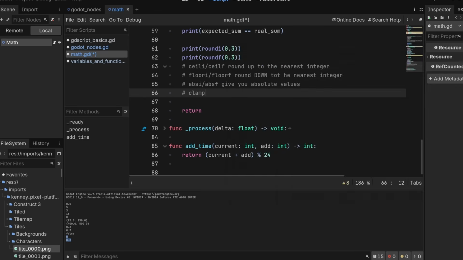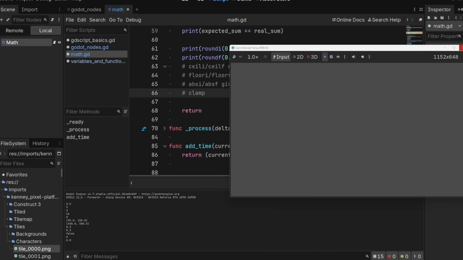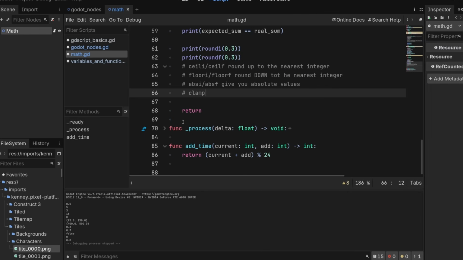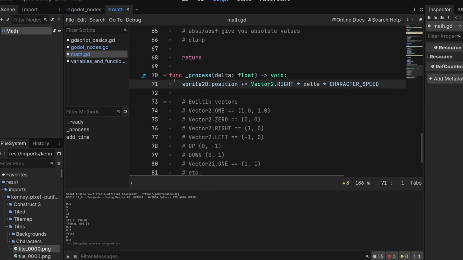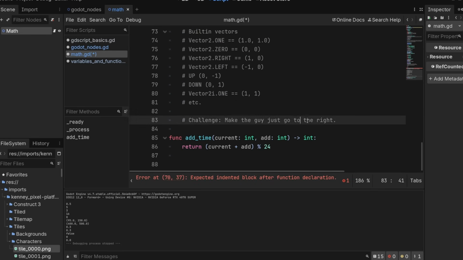So if we look at our screen here, our boy runs all over to the edge there. We can make it so he stops at one side by using clamp. And I'll show you that quickly. So we'll go to process here. I'm going to comment this guy out and we're going to clamp it.